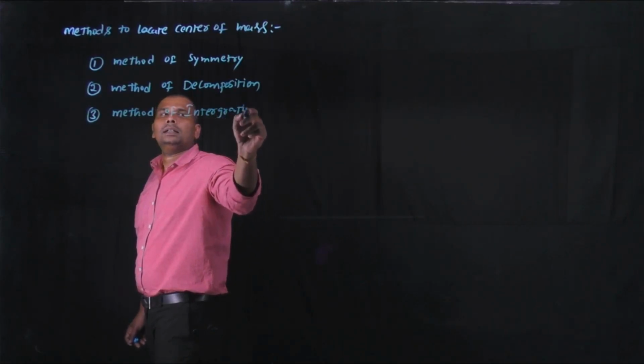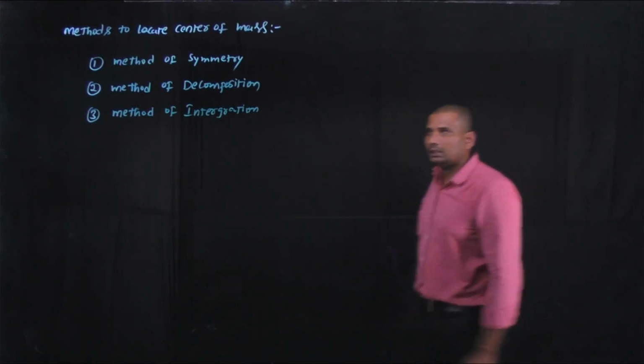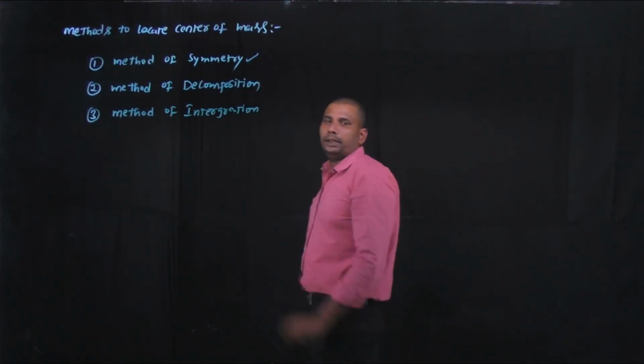These are the three methods to locate center of mass, in which the first method is the method of symmetry.